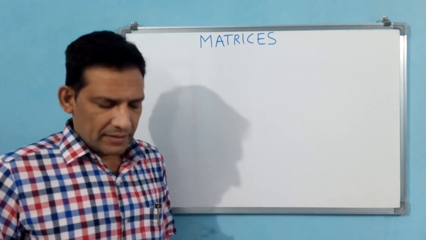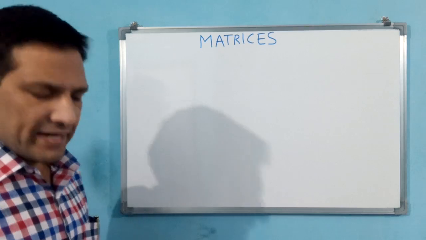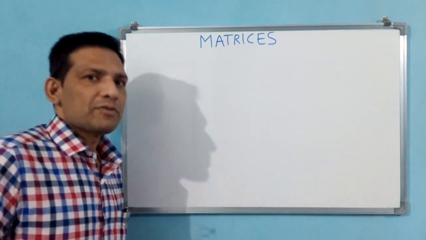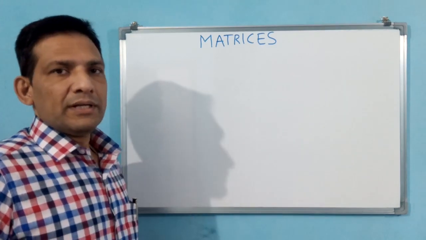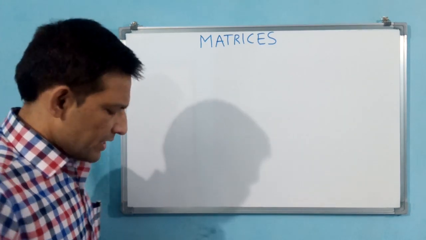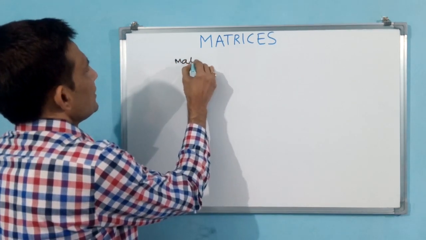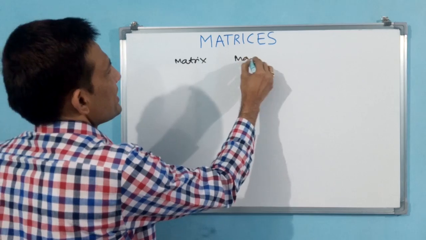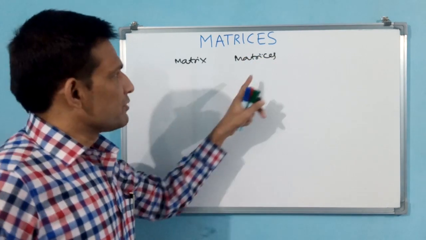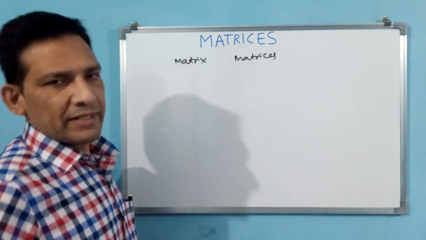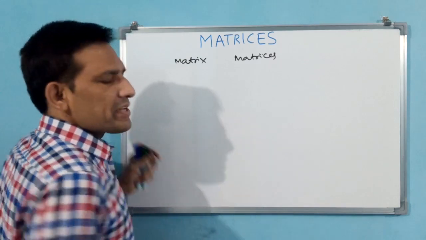What is matrices? Matrices is the plural. Then what is matrix? If you have studied state board, matrix might have come, or else NCERT. I hope this will be the first time you are seeing. Matrix, matrices. Formula, formulae. That means matrices is the plural word for matrix. Matrix is singular. Okay. Then what is matrix?